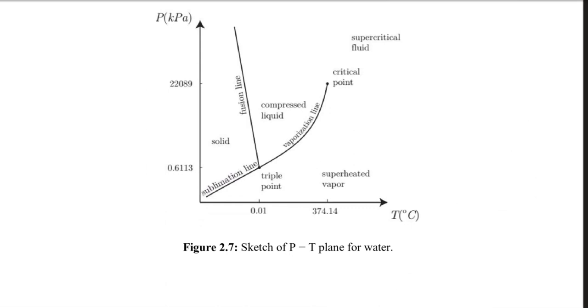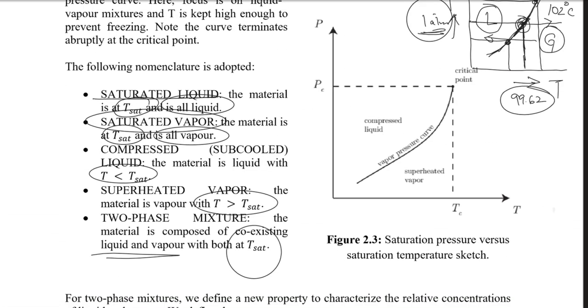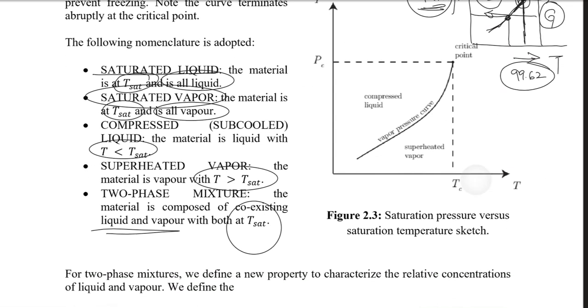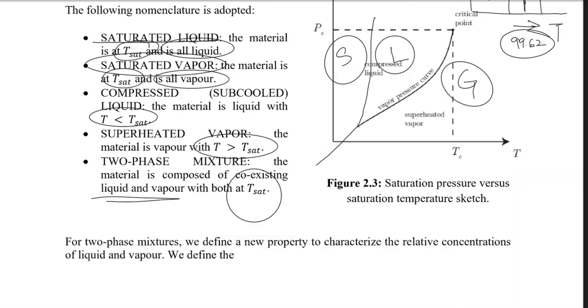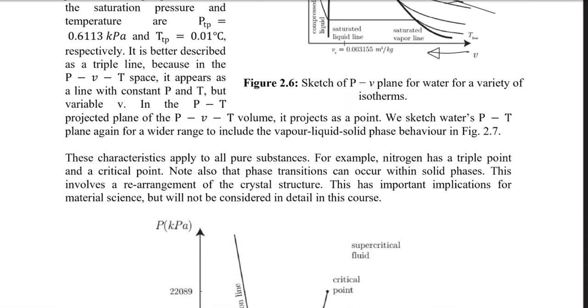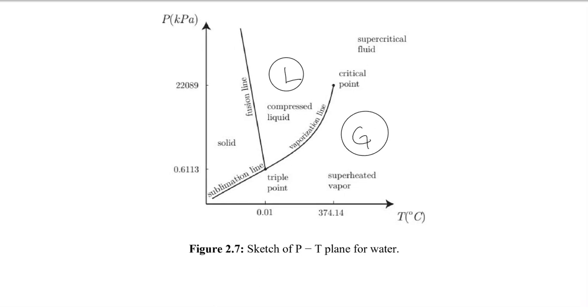Now remember, we did sketch a PT diagram somewhere here, and that PT diagram was between liquid and gas. Now we can also draw a PT diagram between solid and liquid. So it will be something like this. And also we can draw a PT diagram between solid and gas. That is what we call sublimation. So now that will be the liquid region, and that would be the gas region, as I said earlier.